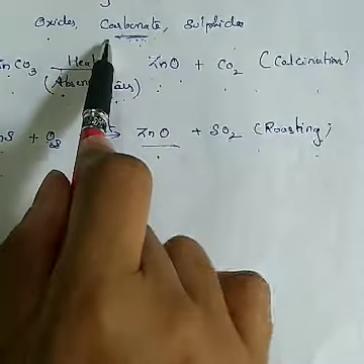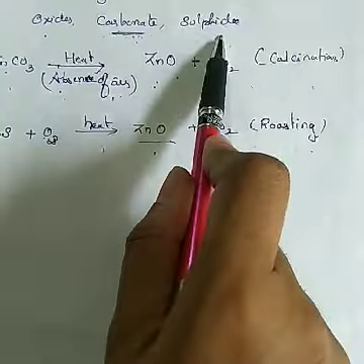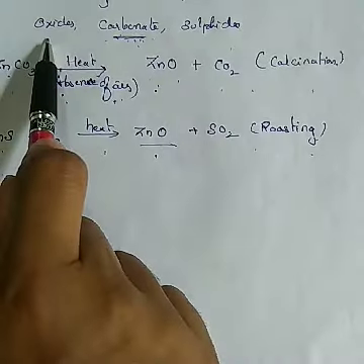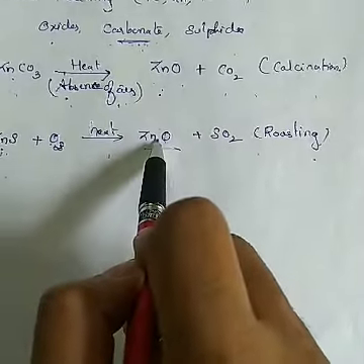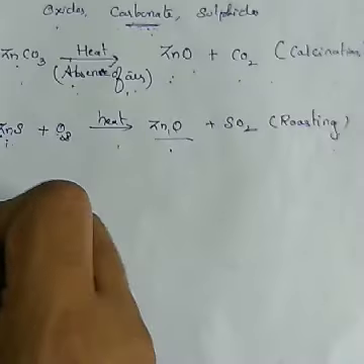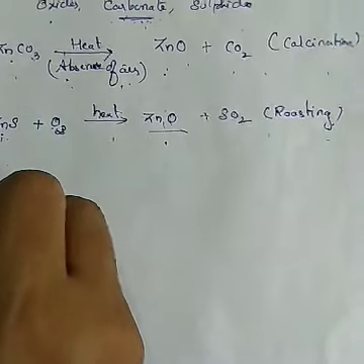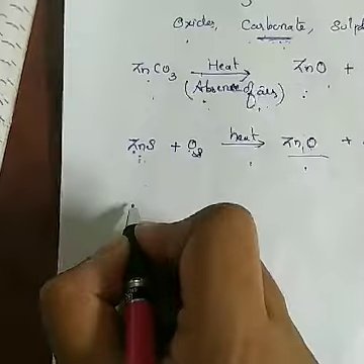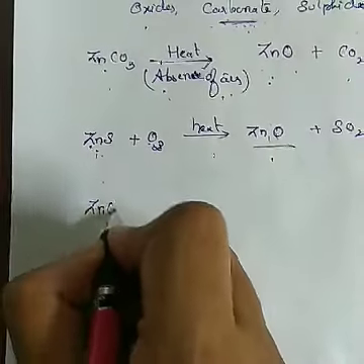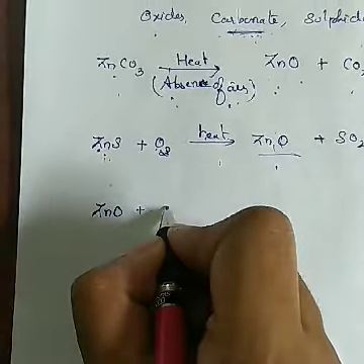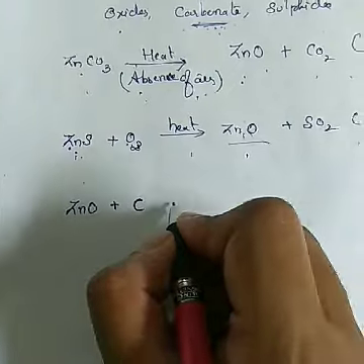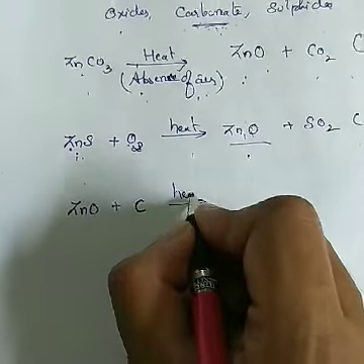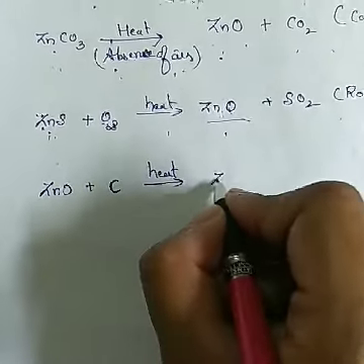Zinc exists in the form of carbonates and sulfides, and the next step is taking out the zinc metal. How to take out the zinc metal is the reduction. Zinc oxide is strongly heated with carbon, that is coke, and it changes into zinc